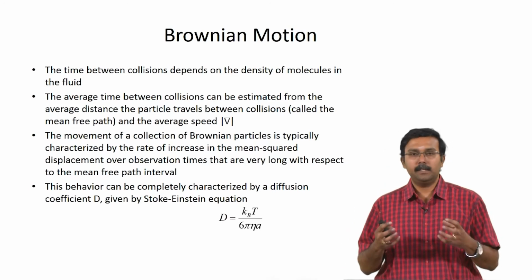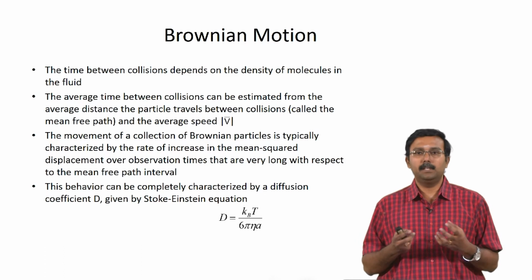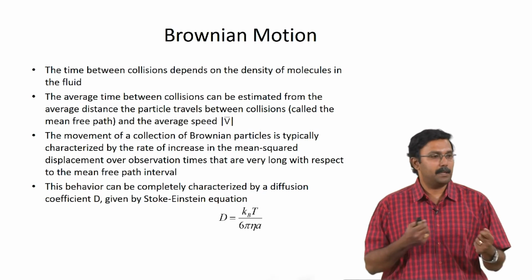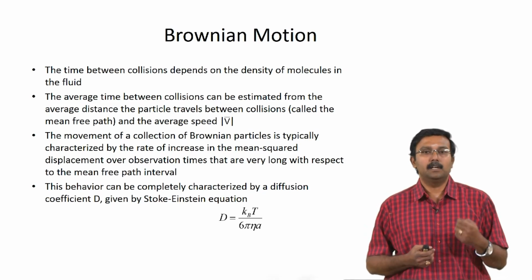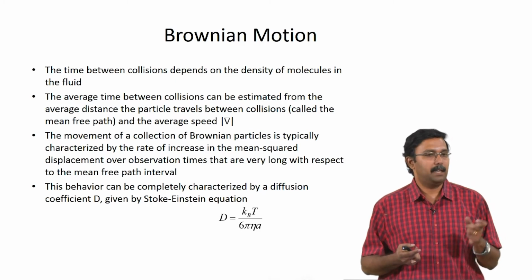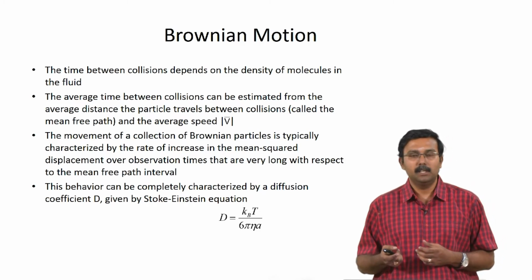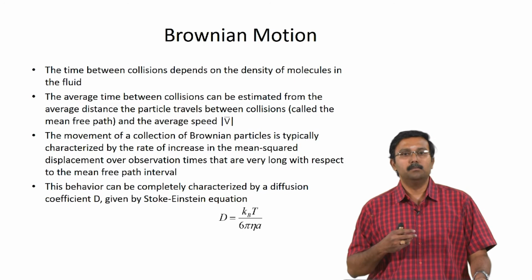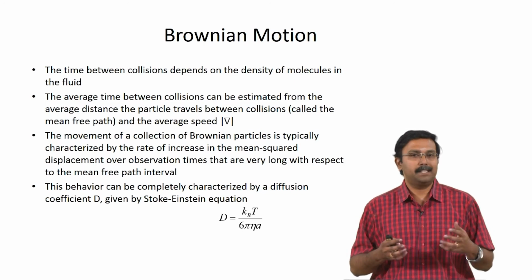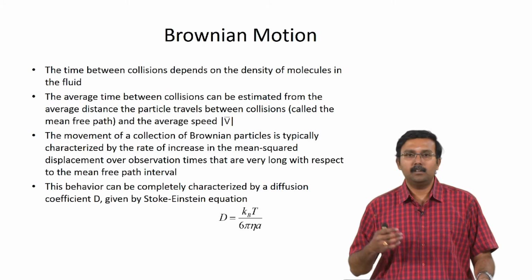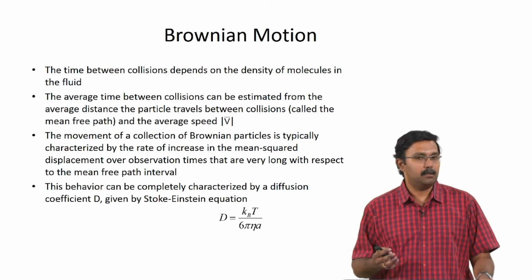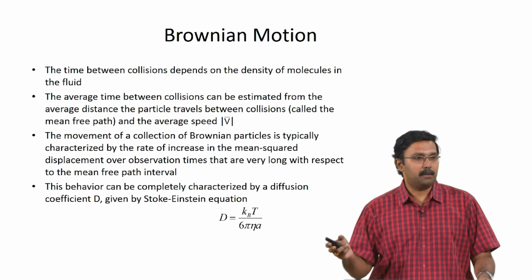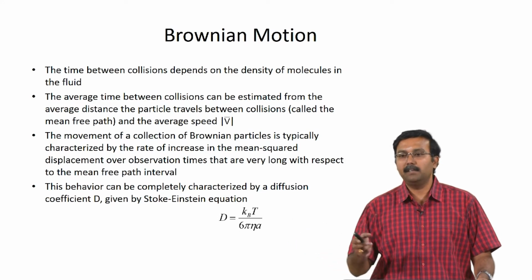In Brownian motion, the time between collisions depends on the density of the molecules, right? If there is a higher concentration of the solute molecule, there is a higher chance of collision. The average time between collisions can be estimated from the average distance the particle travels between collisions, which is called the mean free path, and the average speed at which the particles are moving. The movement of a collection of Brownian particles is typically characterized by the rate of increase in the mean squared displacement over a period of observation. Usually, this time frame for observation is much larger than the mean free path interval.